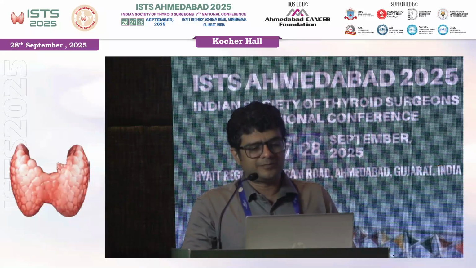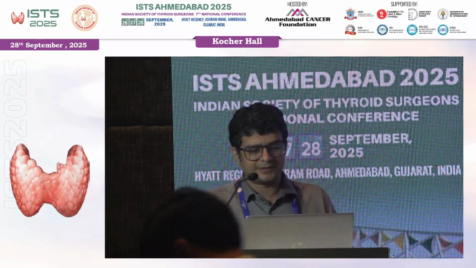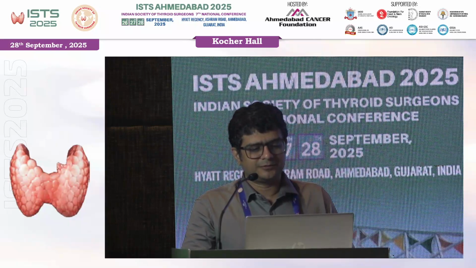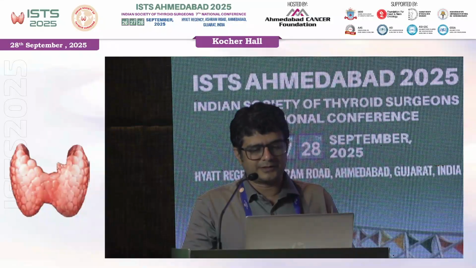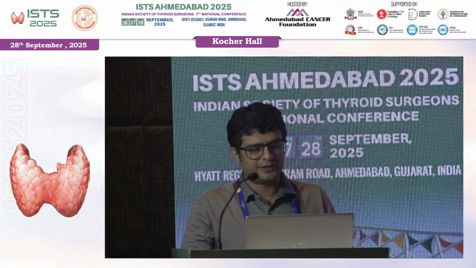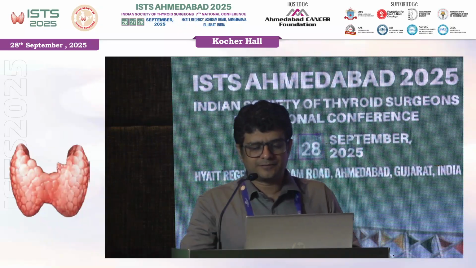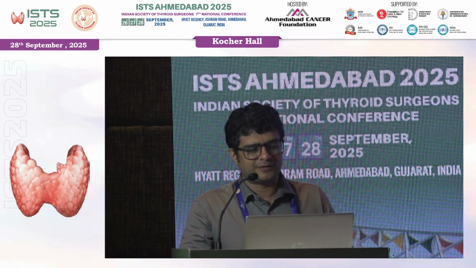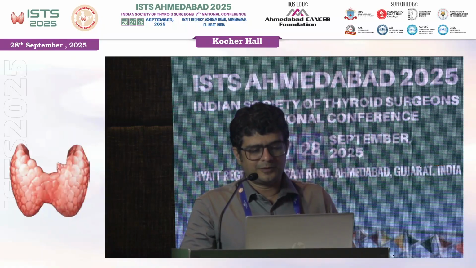Nodules less than 5 mm, we should follow up with ultrasound. Nodules of 5 to 10 mm with suspicious findings that we discussed prior, we should closely observe. FNAC should be done if there is a suspicious lymph node, extrathyroidal extension or family history of thyroid cancer. Again, ultrasound findings are divided into three types: low, moderate and high risk. For a lesion more than 10 mm with high risk findings on ultrasound, we should do FNAC. For more than 20 mm with moderate risk, or more than 20 mm with low risk if there is an increase in lesion size, follow-up images are essential. Follow-up reports we should always see.